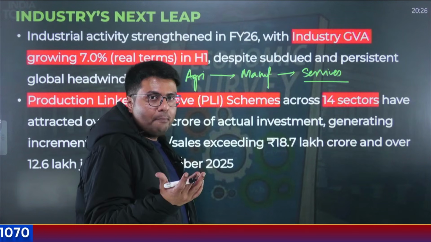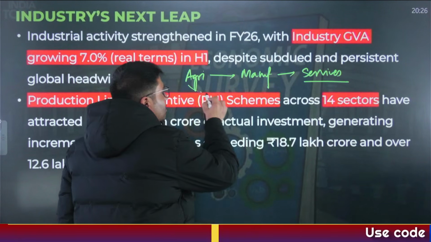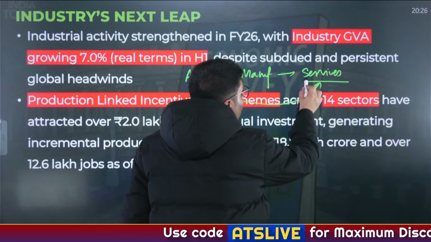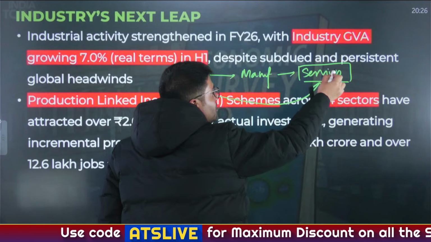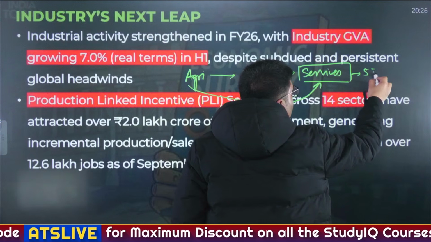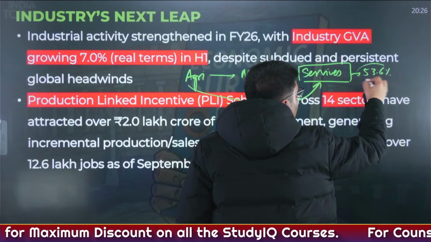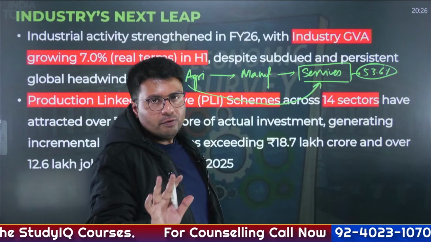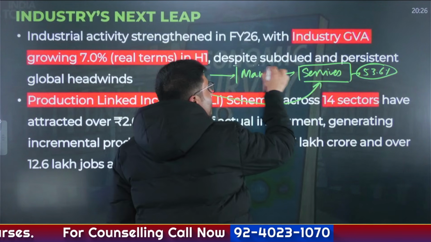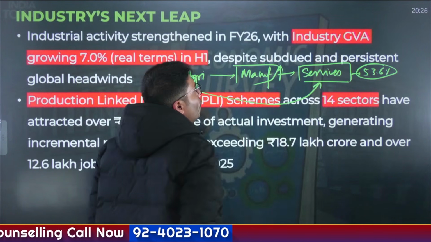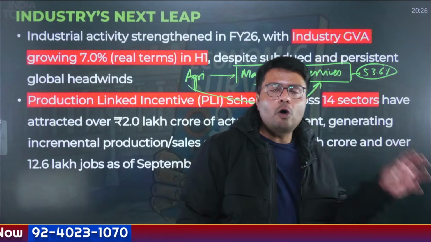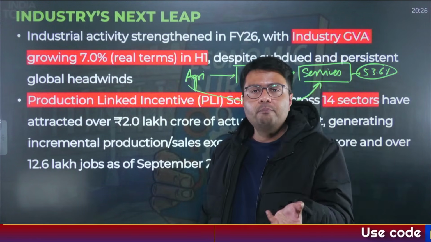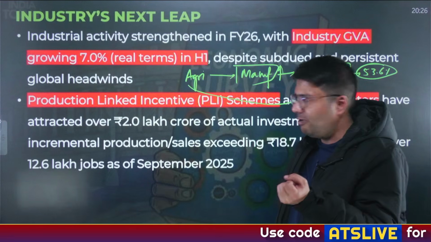But something different has happened in India. In India, the surplus labor of agriculture is not going to manufacturing, rather it is going to services. And this is the reason why services contribute 53.6% of India's economy. Now the government is cognizant of this fact. So that is why the government's emphasis is to improve the levels of manufacturing so as to absorb the surplus labor from the agricultural sector and deal with the problem of hidden unemployment, right?